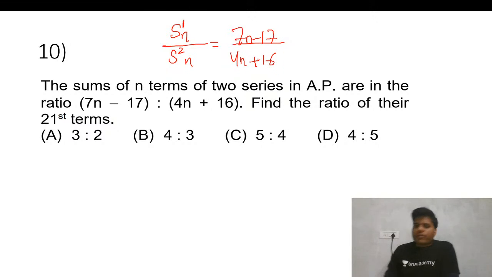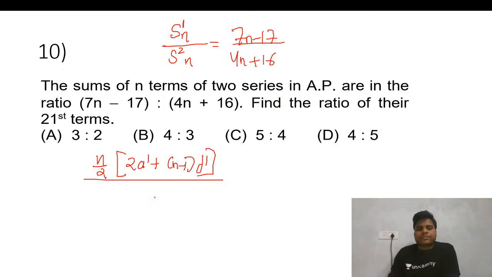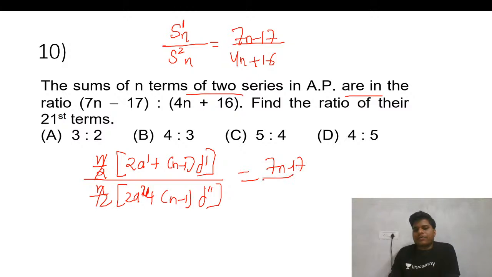So what is the summation formula? I will tell you at the end directly what you can do here, but let's use the formula first. For this, 2a plus (n minus 1)d, the number of terms is the same and the difference will be different. So n by 2 is the same in both and gets cancelled. This gives 2a plus (n minus 1)d over 2a dash plus (n minus 1)d dash, equal to 7n plus 1 over 4n plus 27. Fine, the ratio is given.